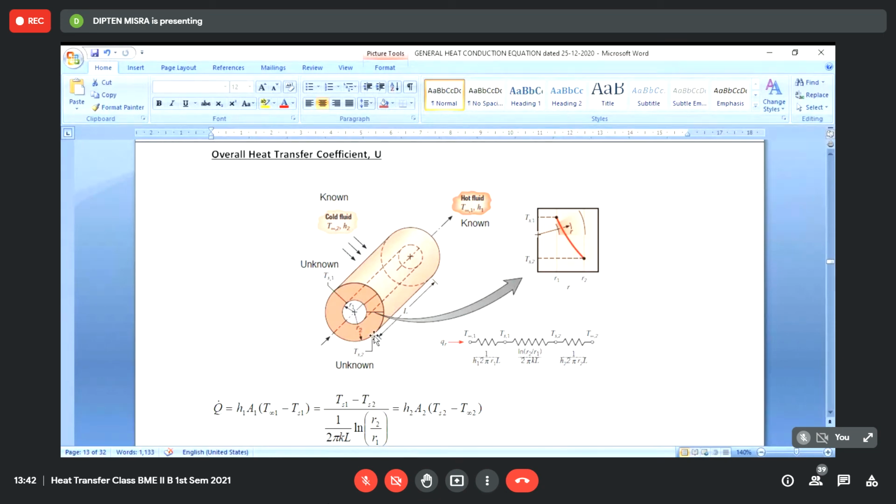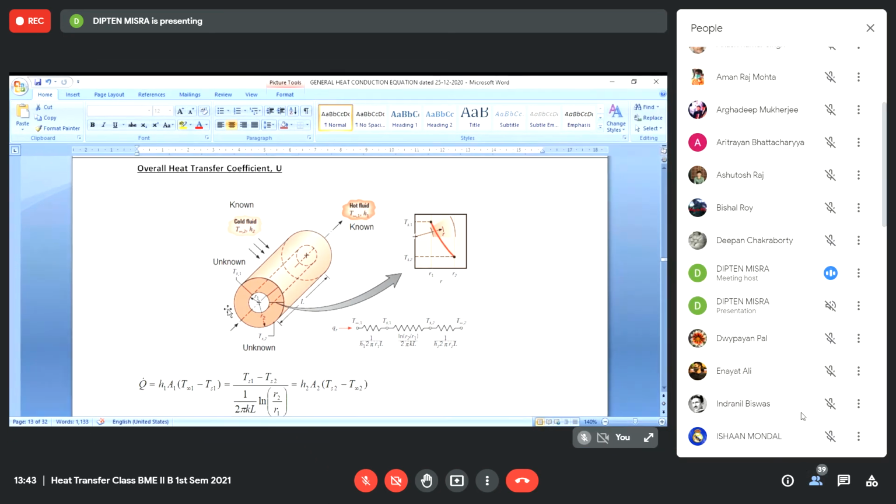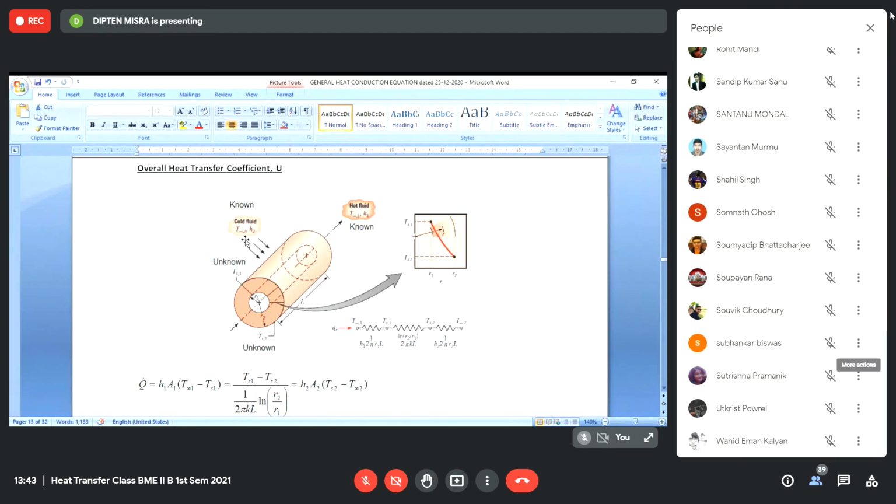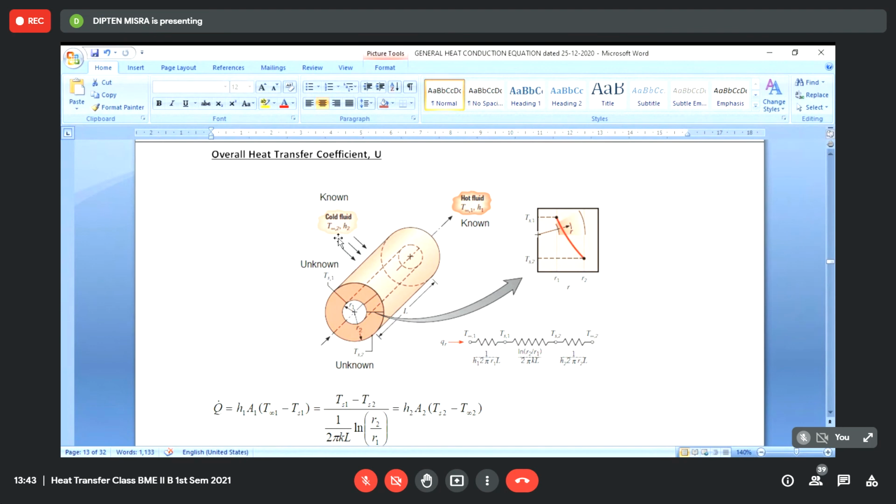Now, these temperatures TS1 and TS2 are not known. Rather, what we know is that inside this hollow cylinder, a hot fluid is flowing whose free stream temperature is T infinity 1, and there is a convection coefficient H1. Similarly, outside this, there is a cold stream of fluid that has a free stream temperature of T infinity 2, and the corresponding convection coefficient is H2.